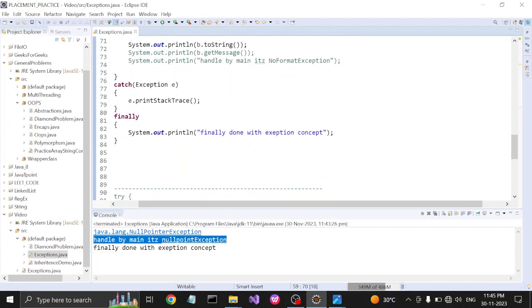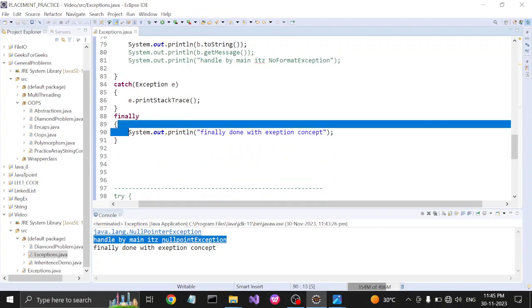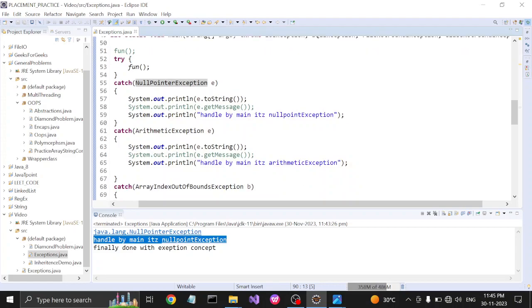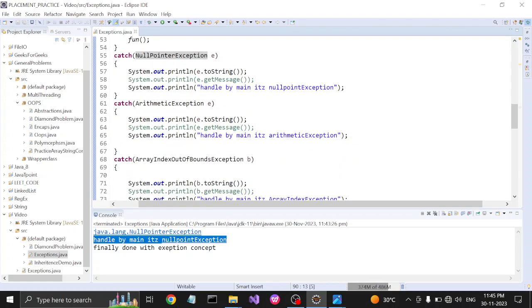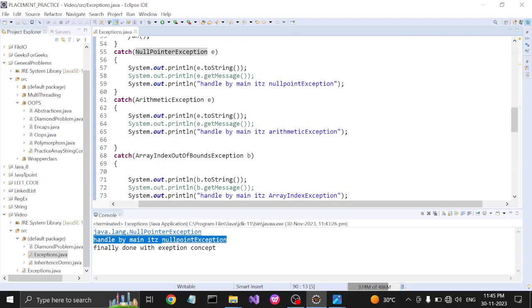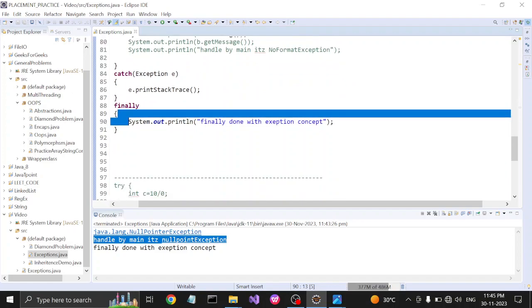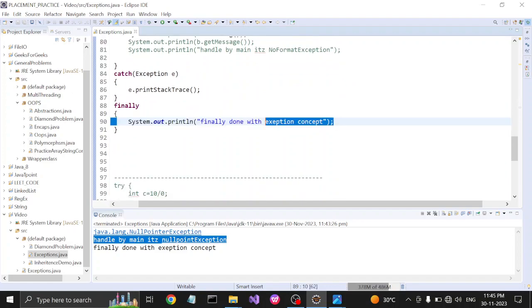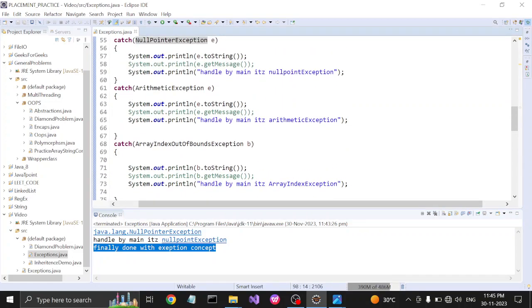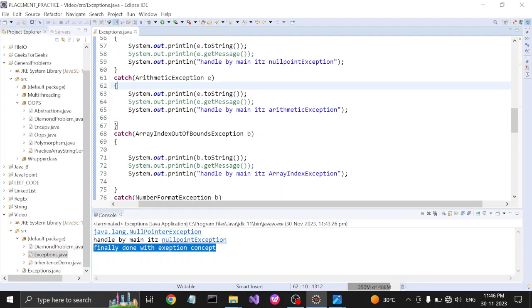Okay, so after this, the control goes to the finally block. Once your exception is caught, the other catch blocks will not be executed. After the catch block, the control comes from here to the finally block. The finally block is executed as usual and always. So we are getting "finally done with exception" concept. For the particular exception, we are handling the exception in this way.